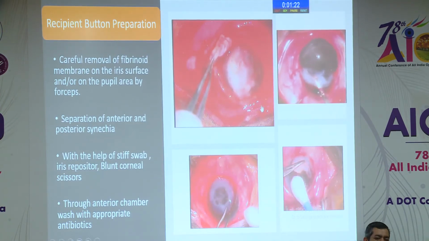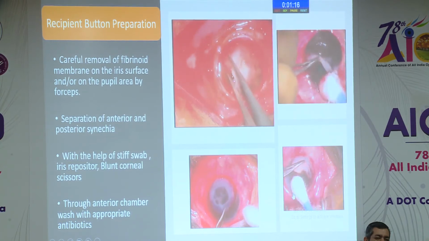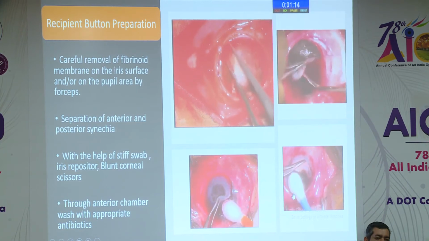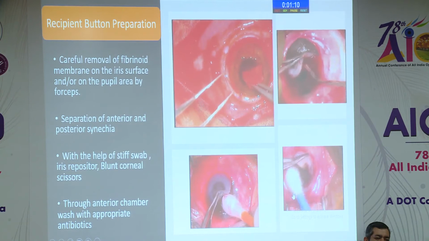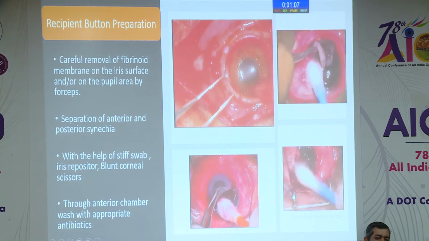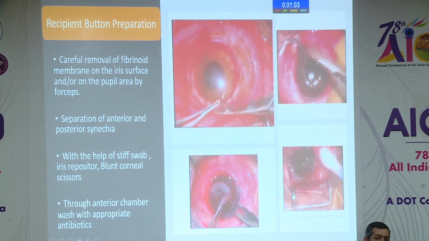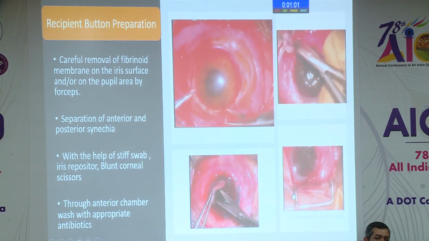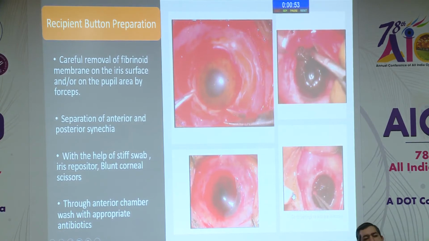The next step in this is the recipient button preparation, and this can be done by various methods. In case of corneal abscess where there is a fibrinoid membrane, it can be removed from the iris surface and the pupillary area without damaging the lens and iris diaphragm, very carefully with a blunt instrument, and synechiae were removed with a stiff swab, iris repositor, and even a blunt corneal scissor.